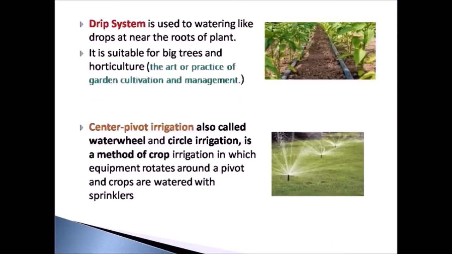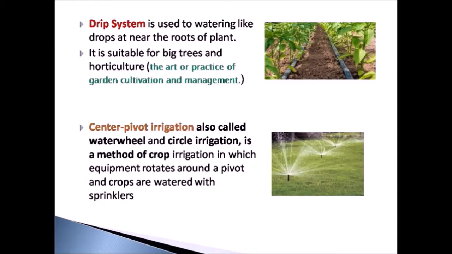Drip irrigation. Drip irrigation is a system of crop irrigation which involves the controlled delivery of water directly to the root of each plant through a network of tubes or pipes. Drip irrigation is a type of micro irrigation system that has the potential to save water. This type of irrigation is suitable for big trees and horticulture. Horticulture is the art and practice of garden cultivation and management.